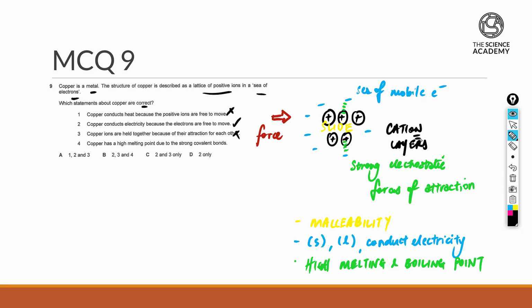Lastly, copper having a high melting and boiling point is partially true, but the reason of strong covalent bonds is not correct because this must have been due to the strong electrostatic forces of attraction between the cation layers and the sea of mobile electrons. And with that, we'll conclude that the answer for this question here is D.